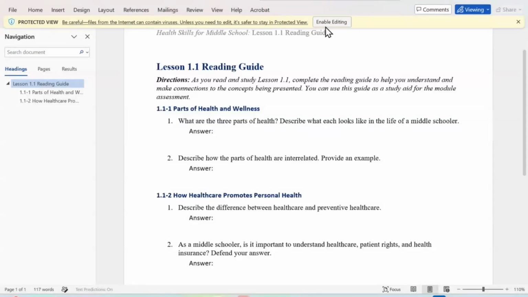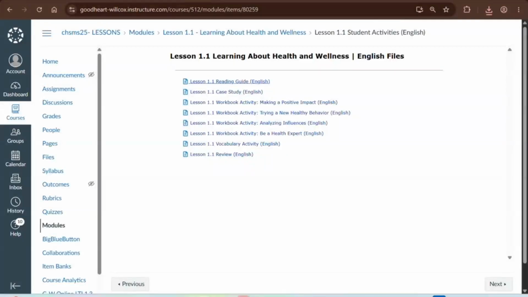So it's a Word document. You can click Enable Editing, make any changes. You could save it, you could print it, you could assign this as a Word document in Canvas, or in just a moment, I'm going to show you how to upload to your Drive and convert it to a Google Doc. Now, teachers, if you're on a Mac and you're worried because you don't have Word and they're not opening correctly, don't worry, because in just a moment, I'm going to show you how to bypass that process.